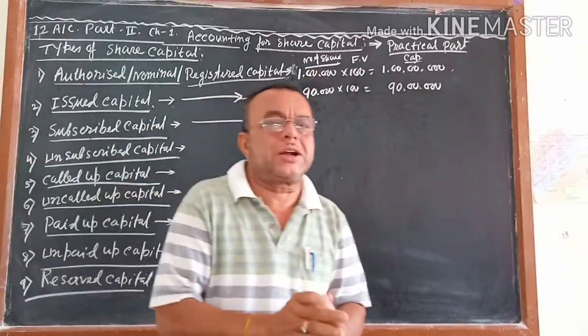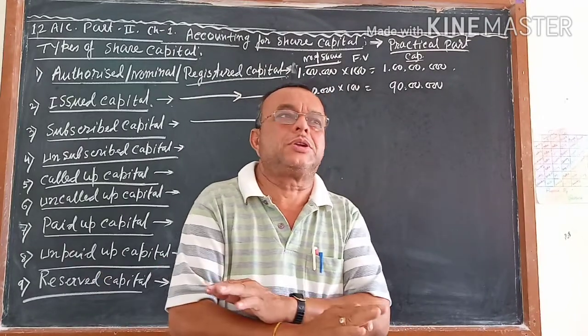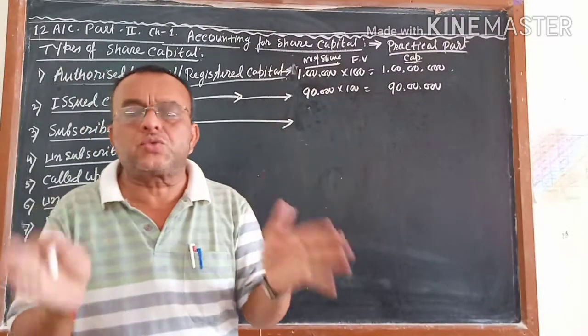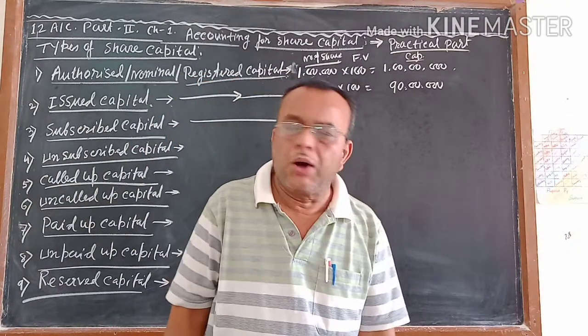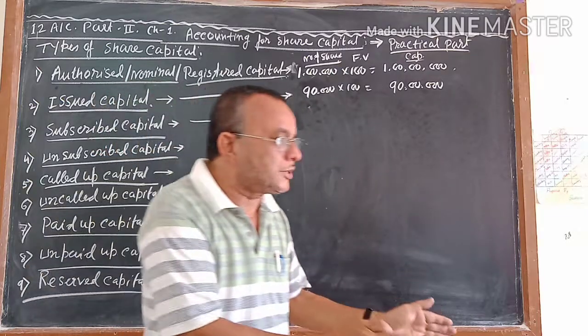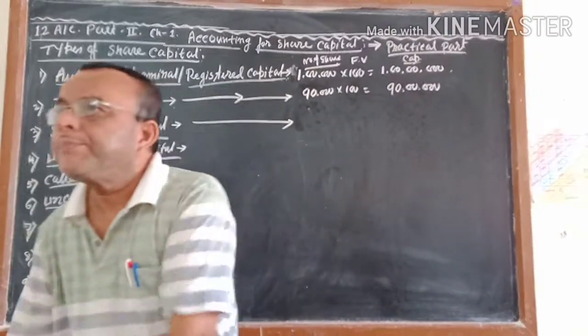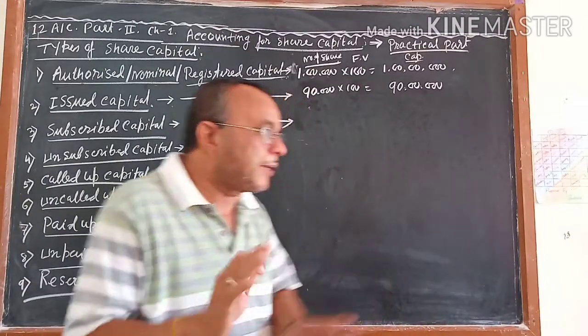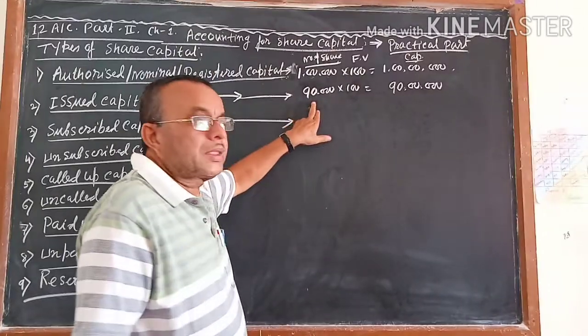Excess 20,000 shares, the company cannot accept. The company has to give the money back and cancel their applications. Now the company will decide whose applications will be accepted and whose will be cancelled or rejected. So subscribed capital may be the same.